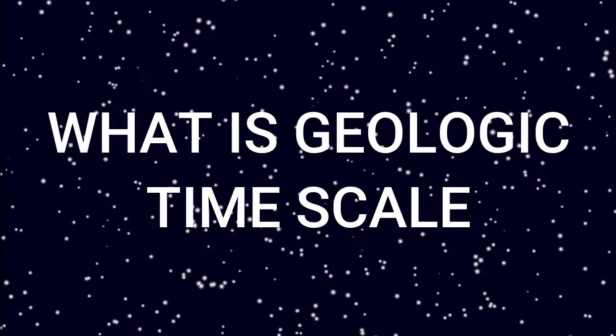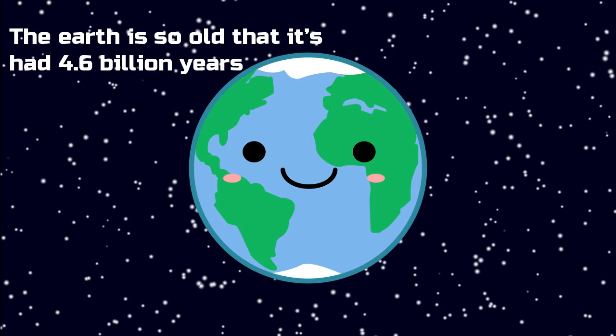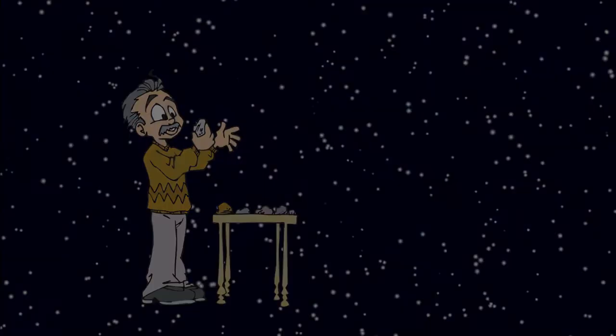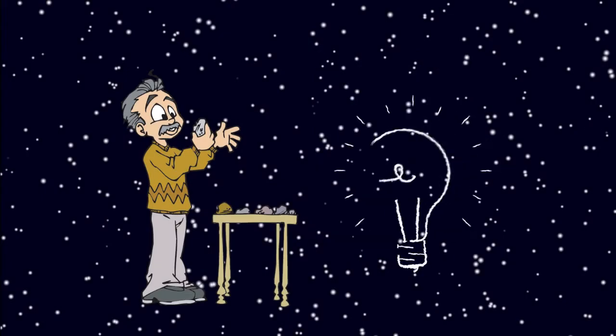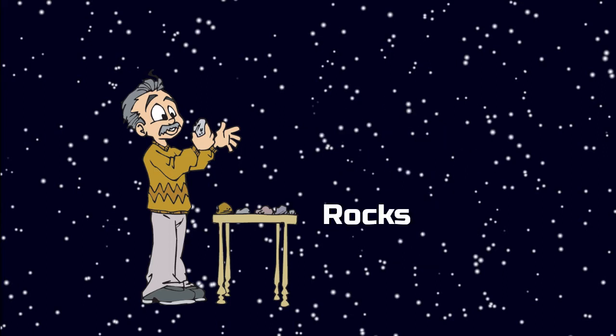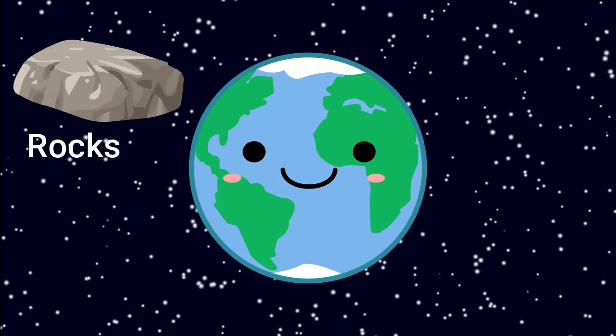What is the geologic timescale? Well, the Earth is so old that it's had 4.6 billion years. People called geologists have counted up all the years and made a big fancy chart to help us remember them all. Geoscientists use the geological timescale to assign relative age names to events and rocks, separating major events in Earth's history based on significant change as recorded in rocks and fossils.